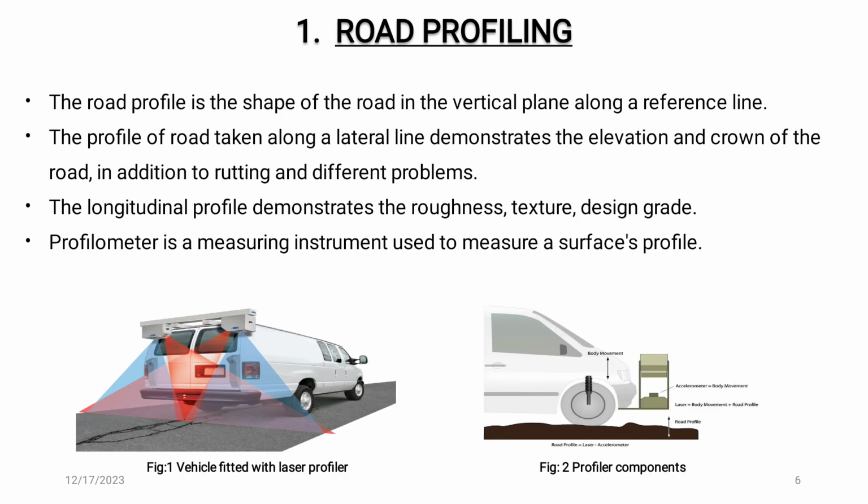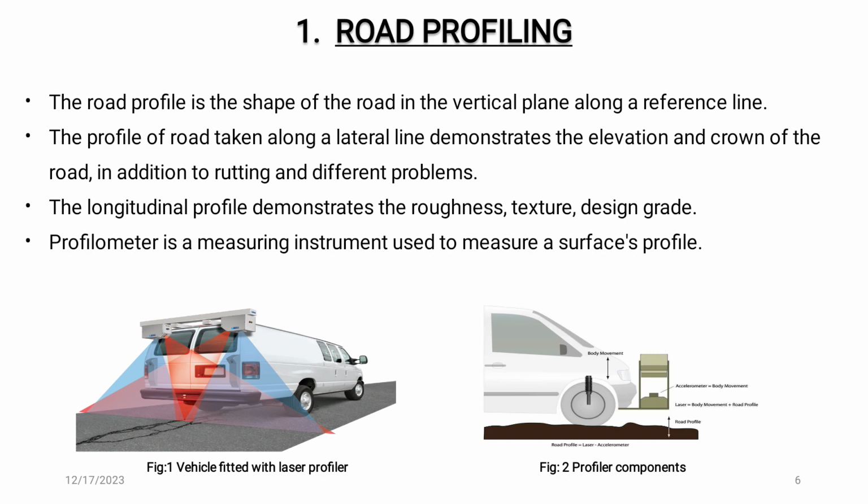The first one, road profiling. The road profile is the shape of the road in the vertical plane along the reference line. The road profile taken along a lateral line demonstrates the elevation and crown of the road, also in addition rutting and different problems. The longitudinal profile demonstrates the roughness, texture and grade of the pavement. The profilometer is the instrument which is used to measure the surface profile.